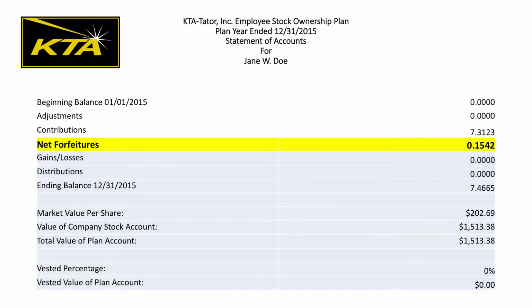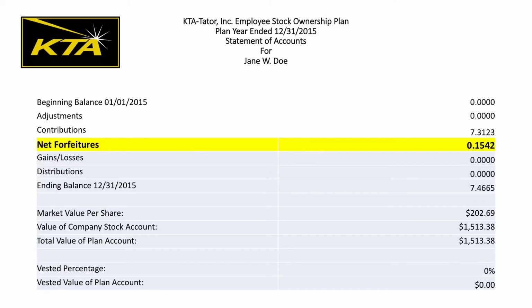The next line shows net forfeitures. Net forfeitures for this employee are in the amount of 0.1542. Forfeitures are your part of non-vested account balances forfeited during the plan year by terminated participants. Forfeitures are allocated amongst eligible plan participants based on relative eligible compensation. These are unvested shares of stock from terminated employees distributed back to the eligible employees.